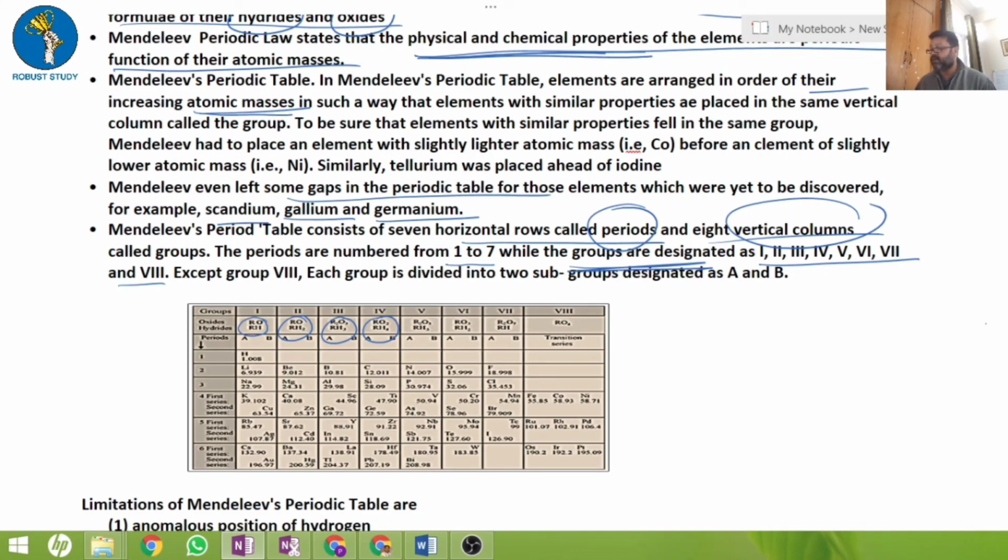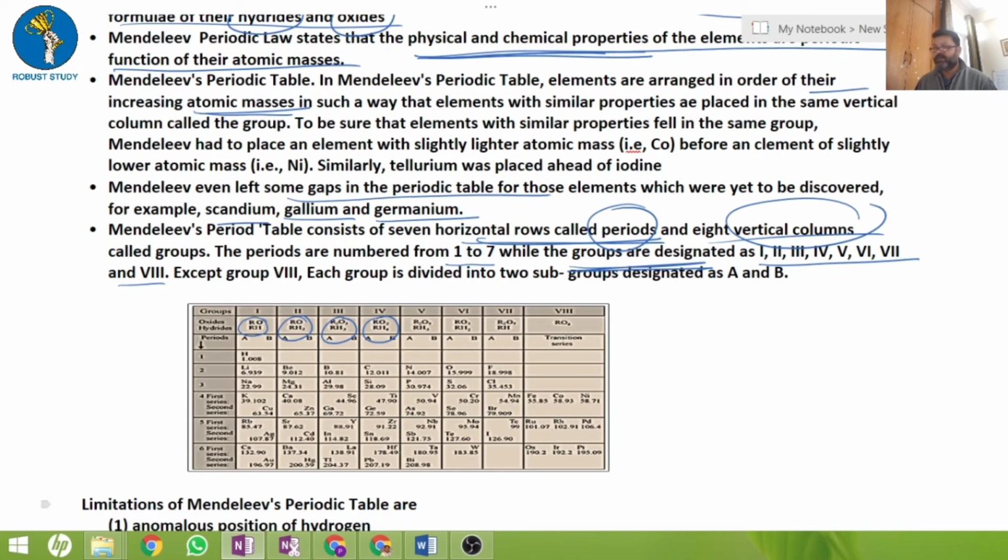And the last important point is that he left some space for elements which were not known. The table is structured in the form of groups and periods: the 7 horizontal rows are known as periods, and the 8 vertical columns are known as groups. I hope this is clear.